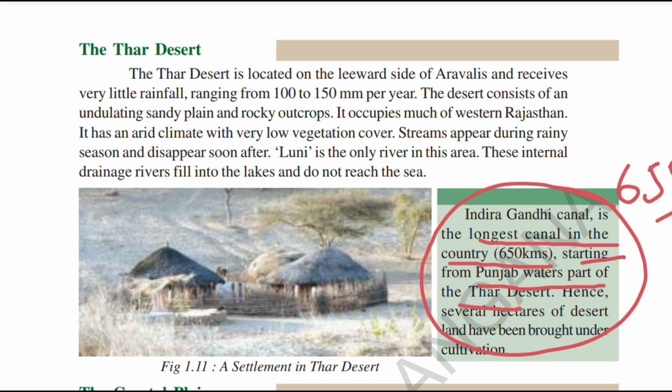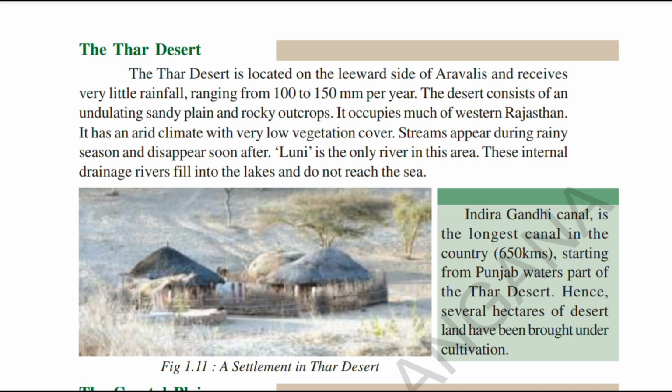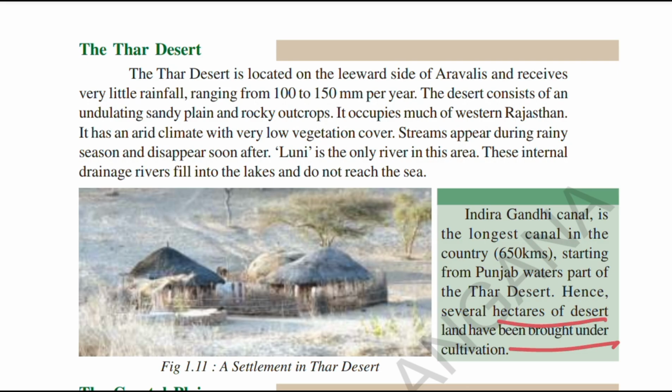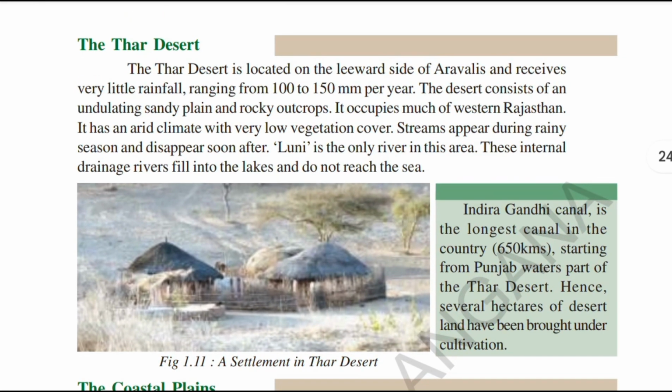Hence several hectares of desert land have been brought under cultivation. With the help of this canal, most of the land area of the Thar Desert is under cultivation. It has the longest length, you have to remember that, and it is named after our former Prime Minister Indira Gandhi.